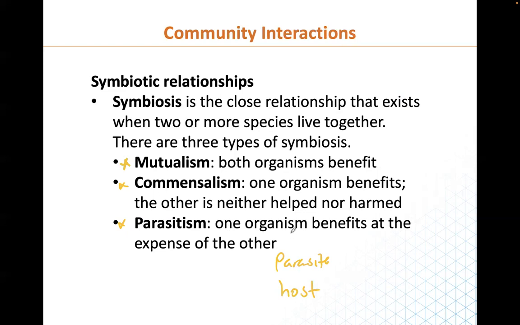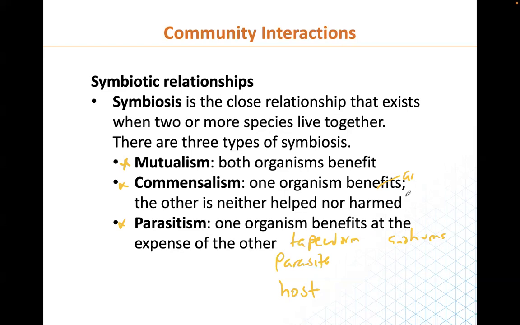A good example of parasitism here is tapeworm and human. For commensalism, a good example could be a small fish that usually sticks itself to the bottom side of the shark.